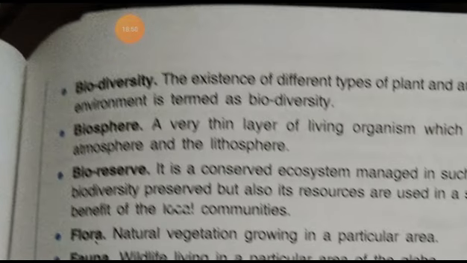And third term, biodiversity. What is biodiversity? The existence of different types of plants and animal species in a particular environment is termed biodiversity. The next term is biosphere.